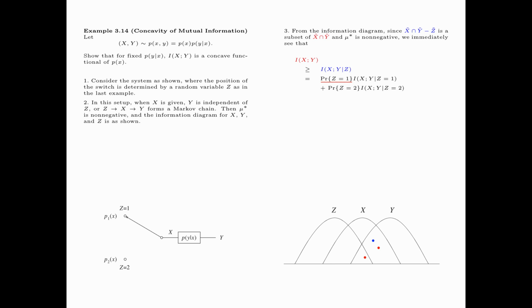Now the probability that z is equal to 1 is equal to lambda. Ixy given z equals 1, that is when the switch is up, is equal to the mutual information between the input and an output of a channel, with P1x being the input distribution and Py given x being the transition probabilities.